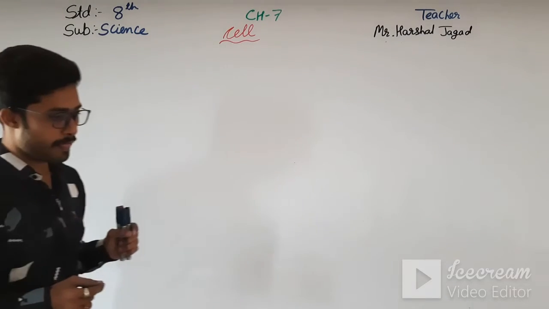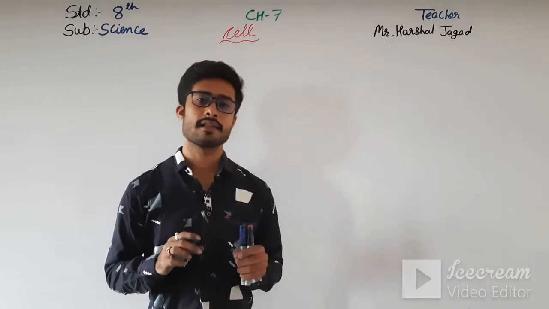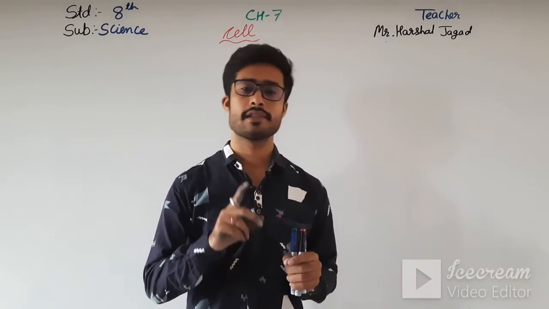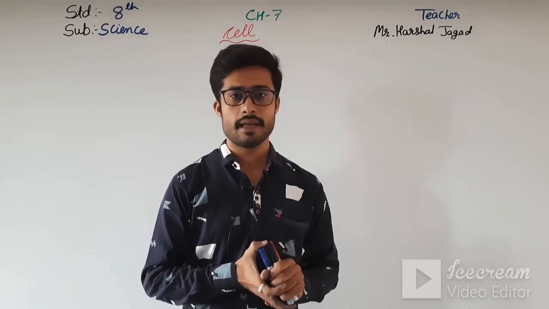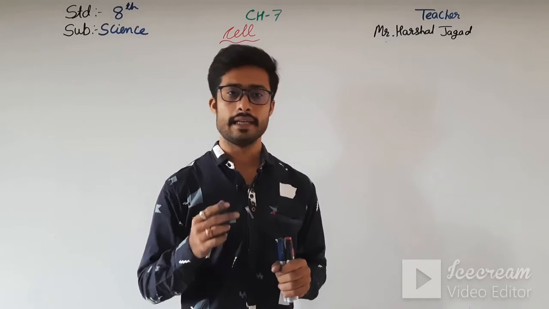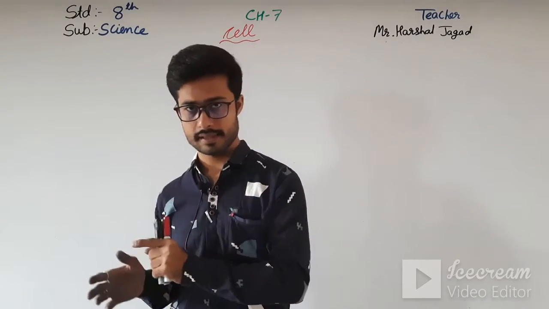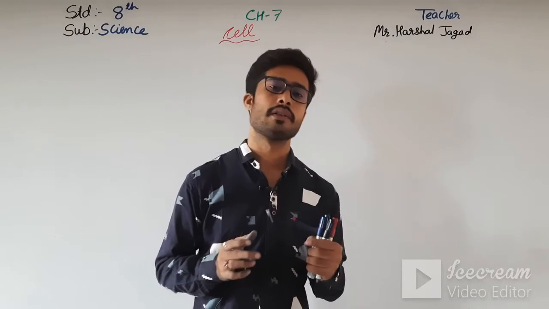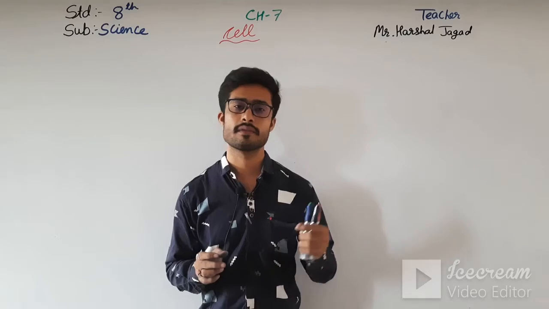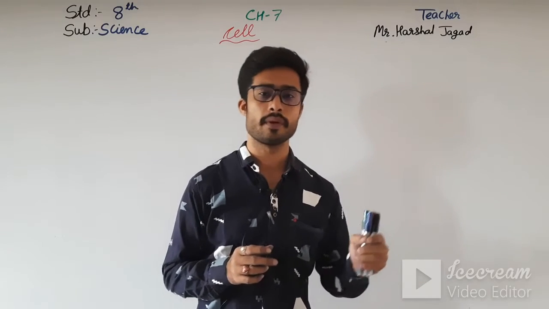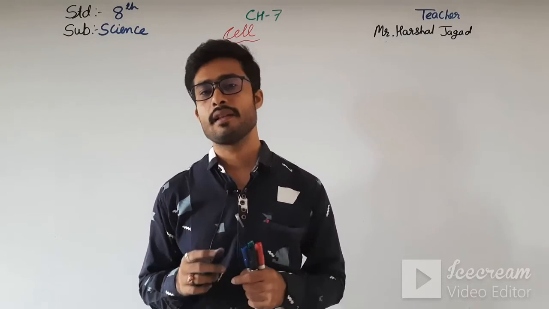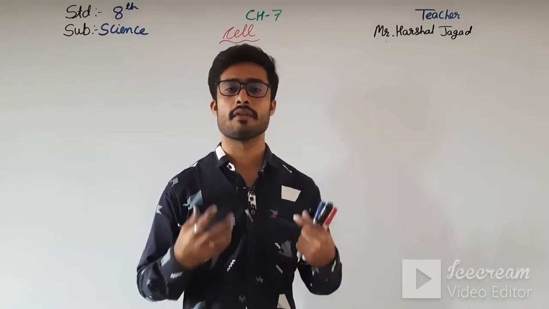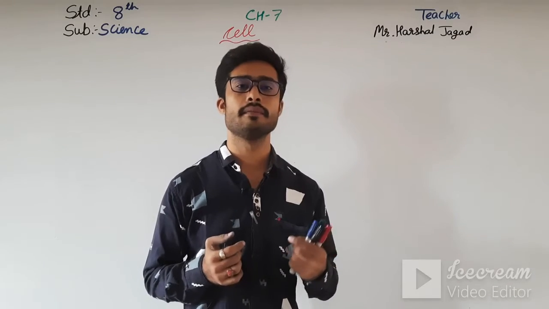If any organism has one cell, then it is known as a unicellular organism, and if it has two or more cells, then it is known as a multicellular organism. An example of a unicellular organism is amoeba, and in multicellular organisms we can take our own example, that is human being.